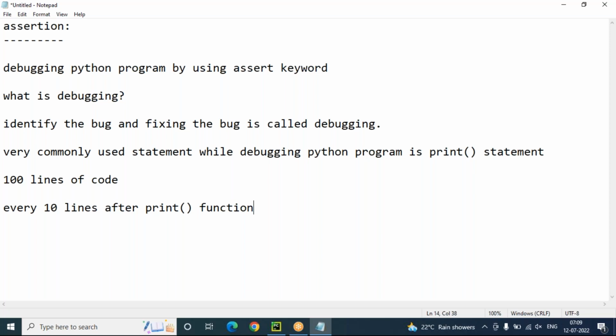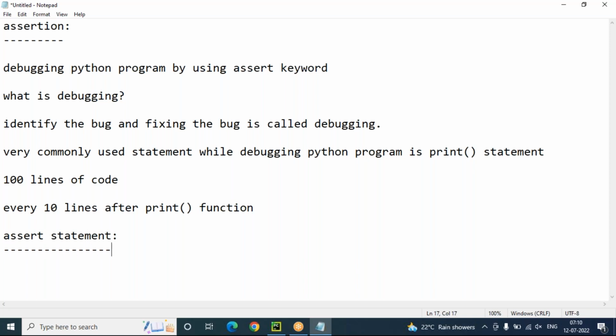Whenever we remove the extra added print functions, it will be easy to manage your code, and it will not disturb the console window output. Suppose you don't remove the extra added print functions, then those print statements will also execute and make the console window completely disturbed. So to overcome this problem with the print function, I strongly recommend using the assert statement. The assert statement is the best option.